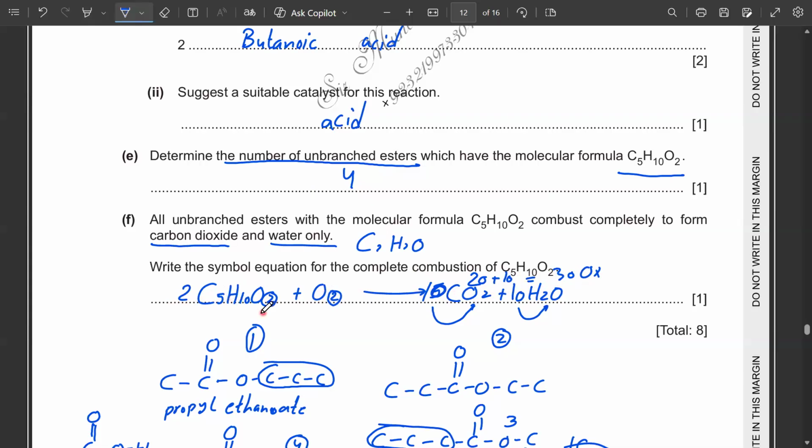So 4 is already coming from here, and I'm left with 24. There is still 24 less, which means I will multiply this value with 12. No, I will multiply this value with 13. 13 times 2 gives me 26.